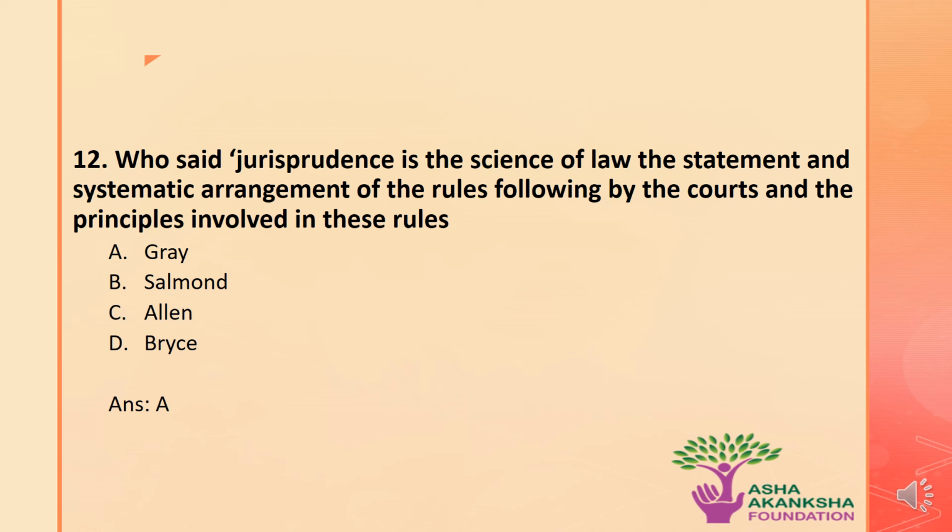Now let's move on to the next and very interesting question, which is: who said jurisprudence is a science of law, the statement and the systematic arrangement of rules followed by the courts and the principles involved in these rules? The options are A, Gray, B, Salmond, C, Allen, or D, Rice. The correct answer to this question is option A, that is, Gray was a jurist who said that jurisprudence is a science of law, the statement and the systematic arrangement of rules followed by the courts and the principles involved in these rules.